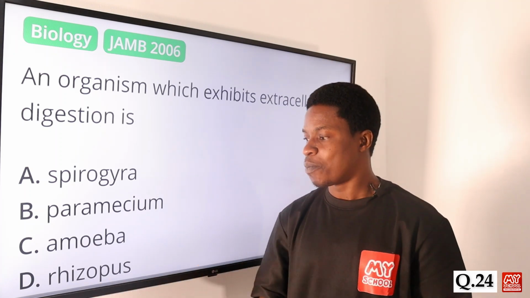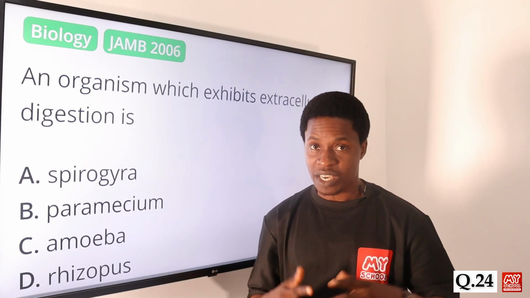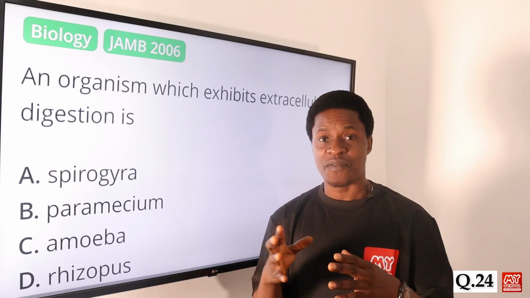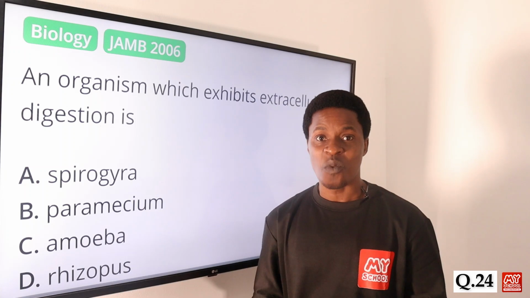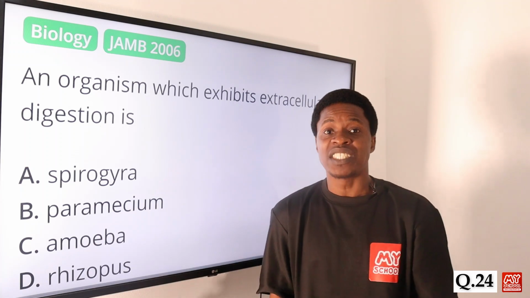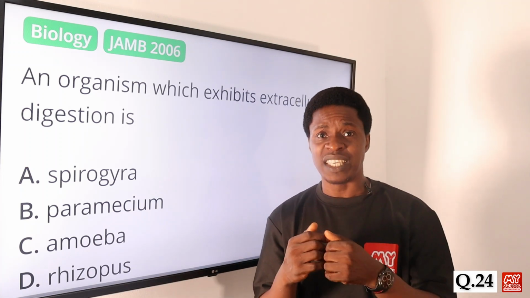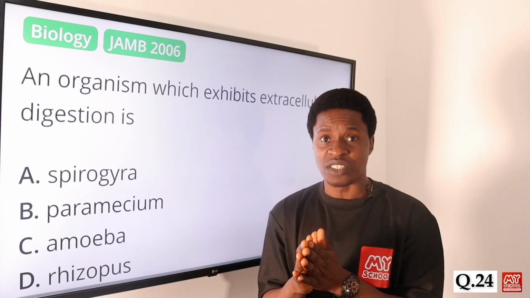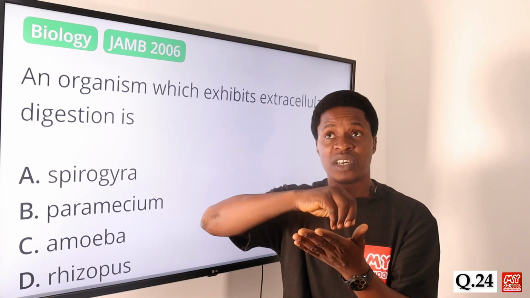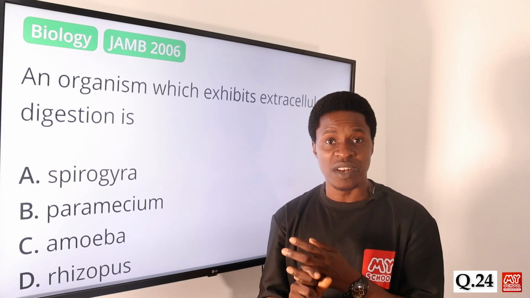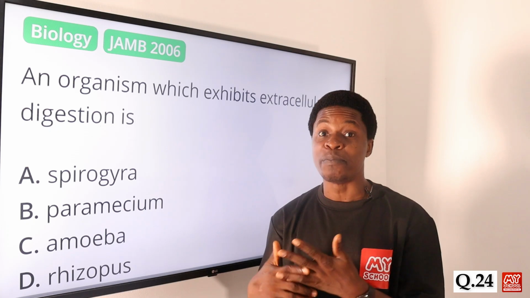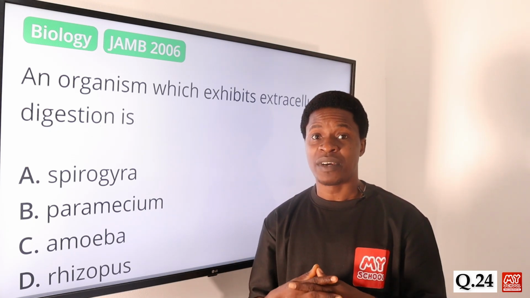Then option D says rhizopus. Rhizopus is a fungus, singular, but fungi plural. Rhizopus being a fungus actually is a saprophyte. So what it does is it feeds on dead decaying organisms. Instead of ingesting the food in, as it goes on that particular food, it will release the enzyme, like amylase and cellulase, because most often you see it going up on carbohydrates. You have them on bread, you can have the rhizopus on bread. So it will now break down.